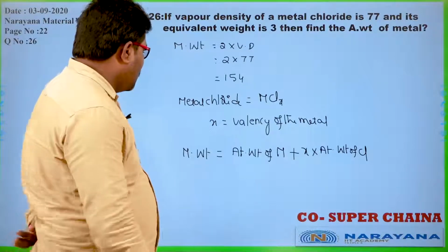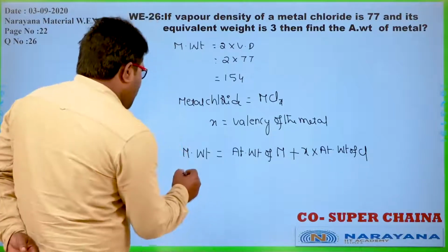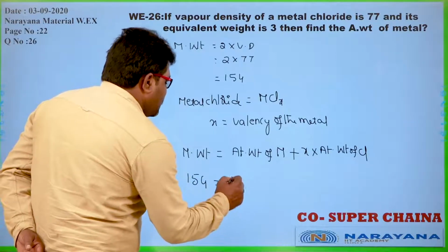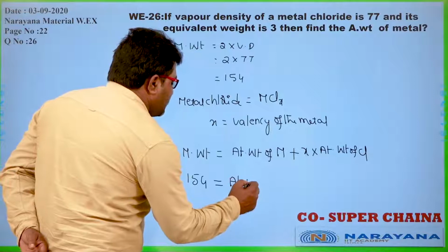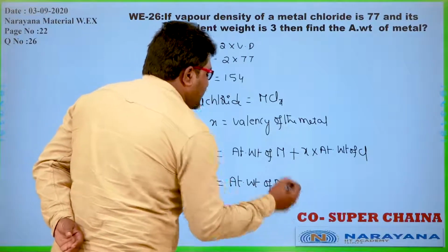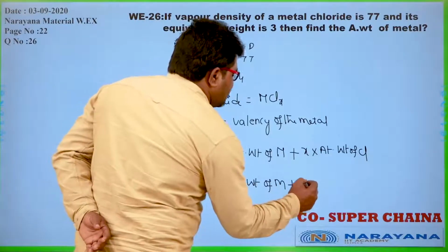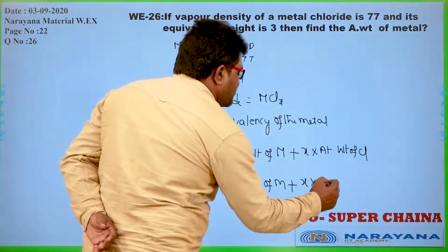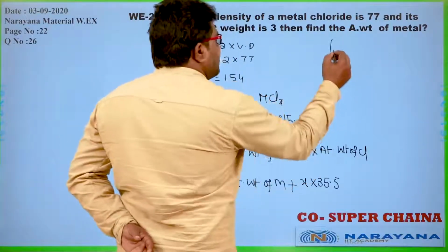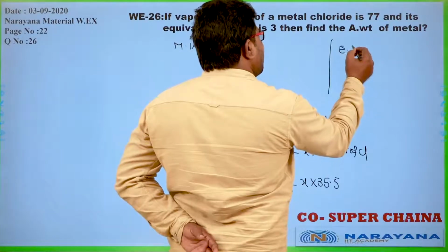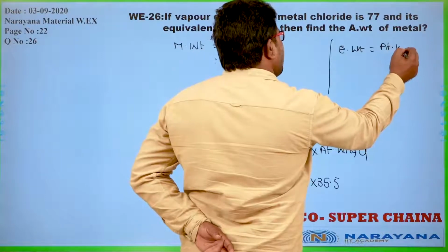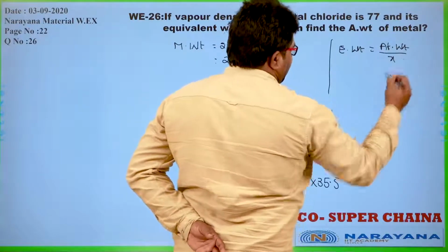metal. Now we can take 154 plus, don't know the atomic weight of metal, plus X is the valency and atomic weight of that was 35.5. Now by knowing the equivalent weight of the metal is equal to atomic weight divided by valency of that one.